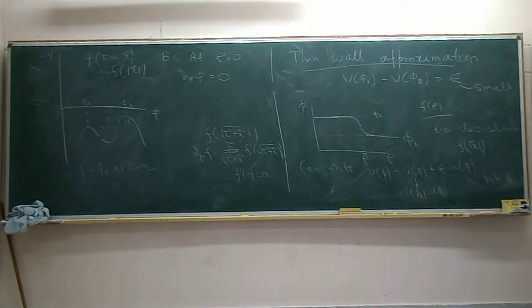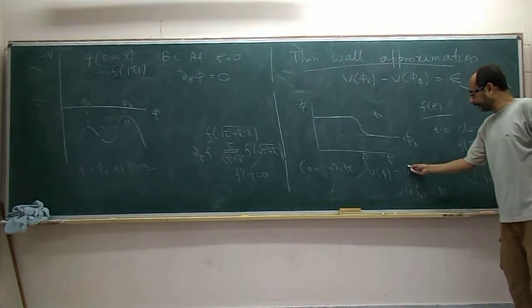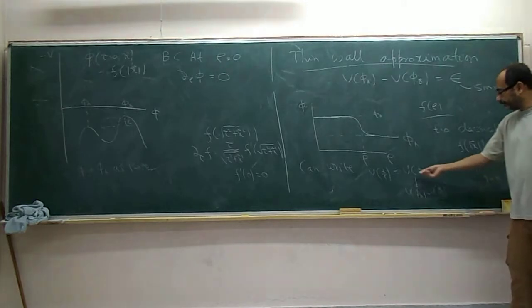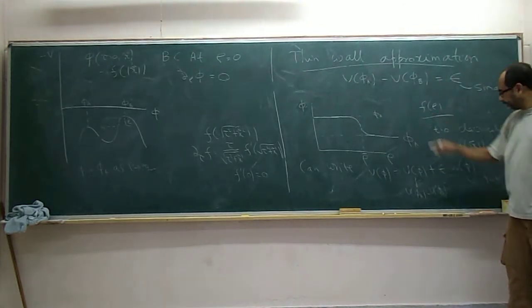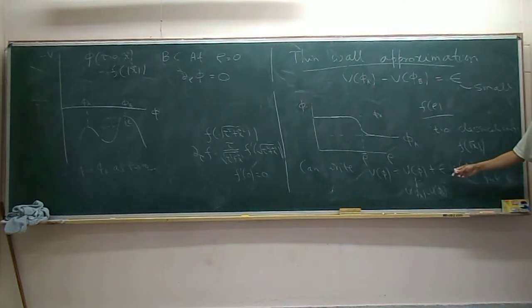It's clear that you can always write this potential as a sum of a potential which has equal heights between a and b, and then you add a small correction, another function multiplied by epsilon, to correct for the fact that they are not equal heights, they have unequal heights. That you can correct by a small function with coefficient epsilon.